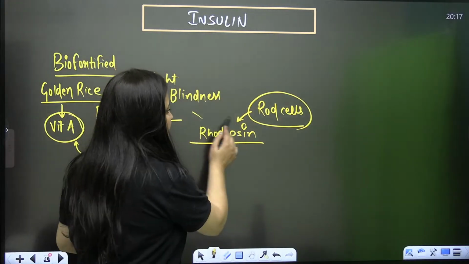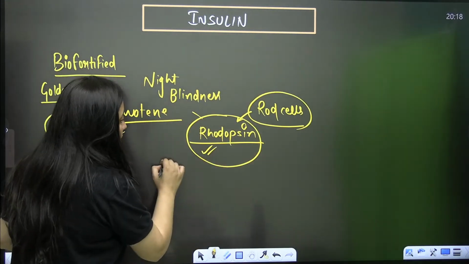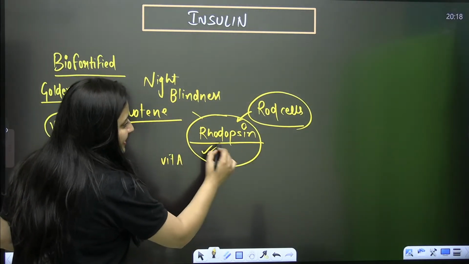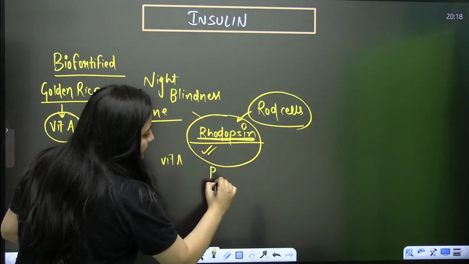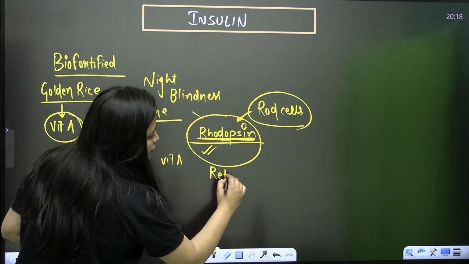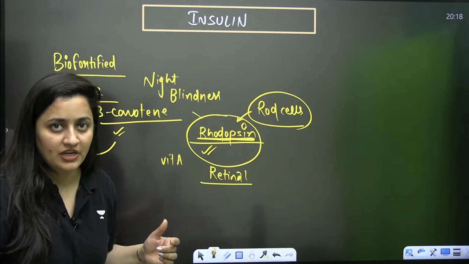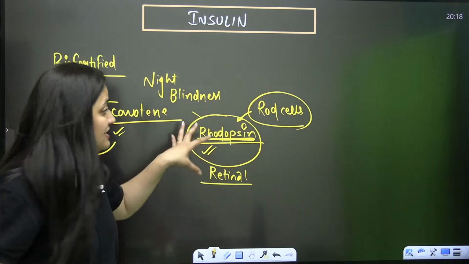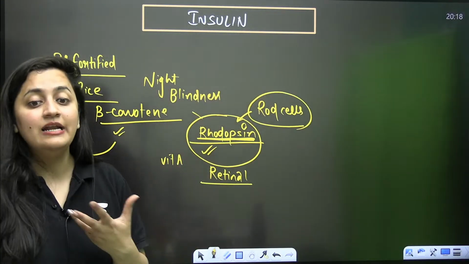So in rod cells, the pigment rhodopsin is present, and for the synthesis of this pigment, vitamin A is very important, because opsin is the protein part, and here retinal is going to make this pigment. Retinal is an aldehyde of vitamin A. So vitamin A is very important for the synthesis of rhodopsin. So if a person is lacking this, night blindness can occur.